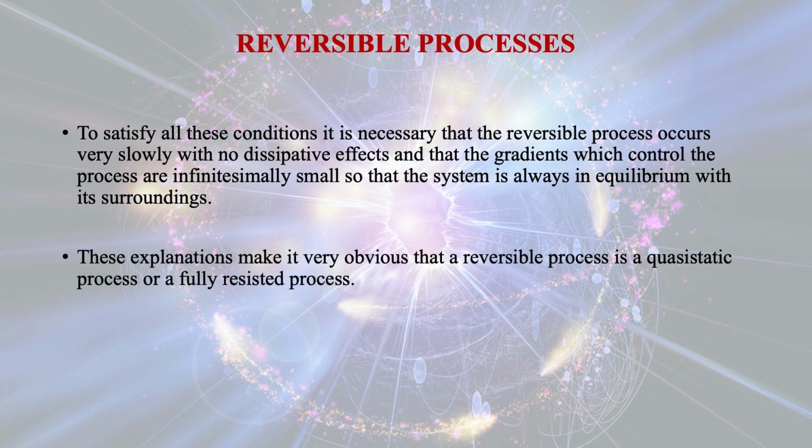This explanation makes it very obvious that a reversible process is a quasi-static process or a fully resisted process.